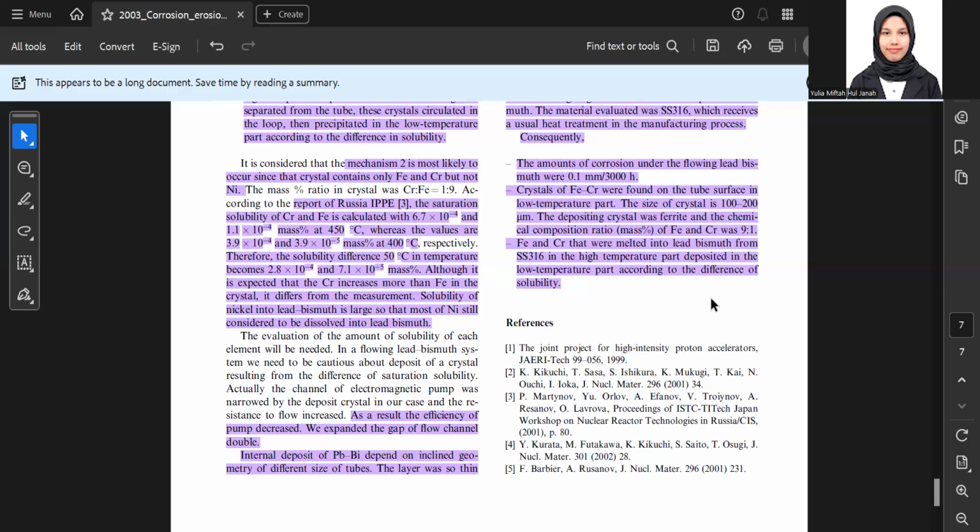The deposited crystal was analyzed, and the chemical composition ratio by mass of ferro and chromium is 9 to 1. Ferro and chromium melted into the lead bismuth from the 316 in the high temperature part and deposited in the lower temperature part according to the differential solubility. So I think that's it from me.